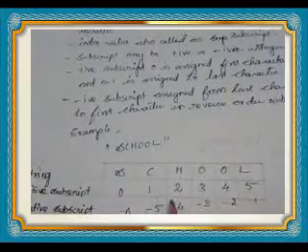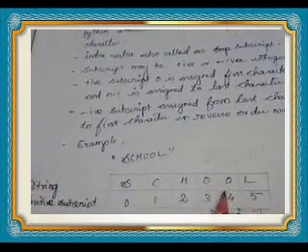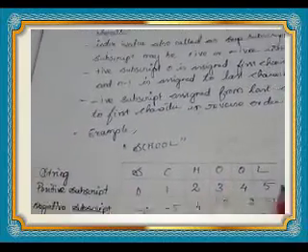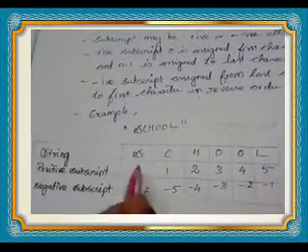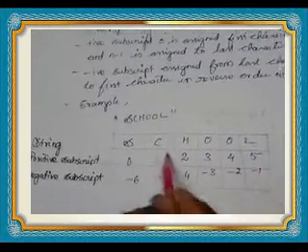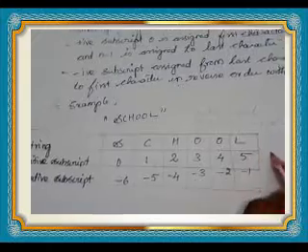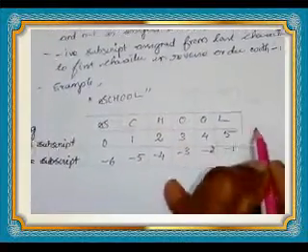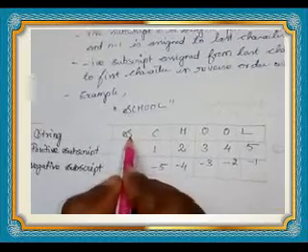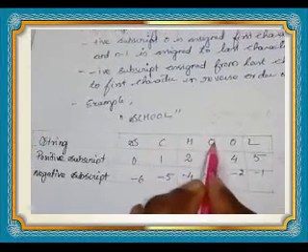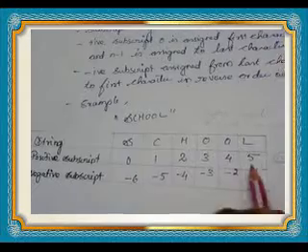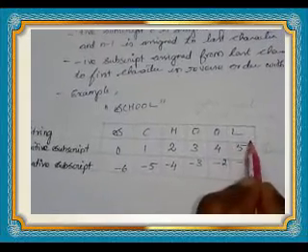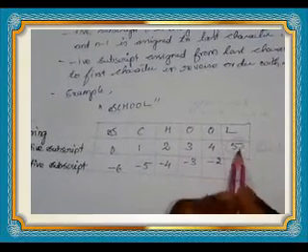The positive subscript always starts from the first character to the last character. The first character is assigned 0, the last character is assigned n minus 1. What is n here? The number of characters in the string. How many characters are in this school? 1 2 3 4 5 6. 6 minus 1. Understand? The last character is assigned the value n minus 1.